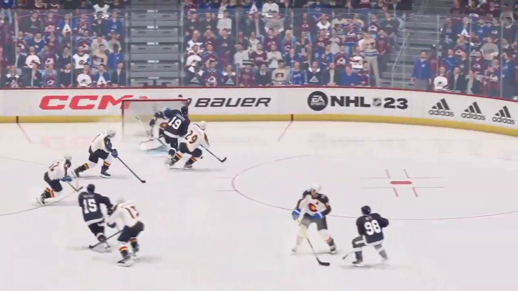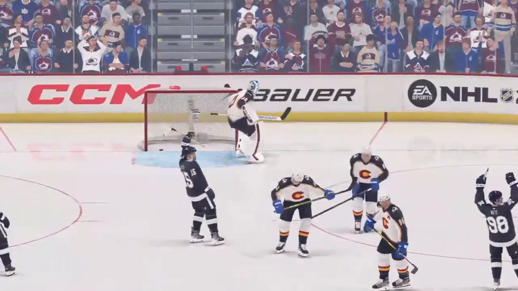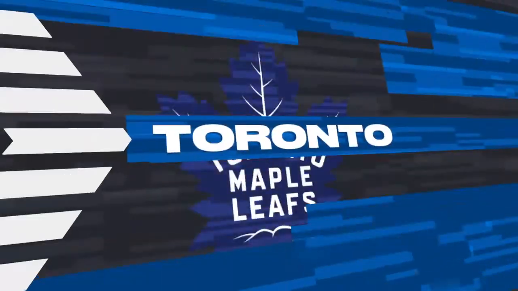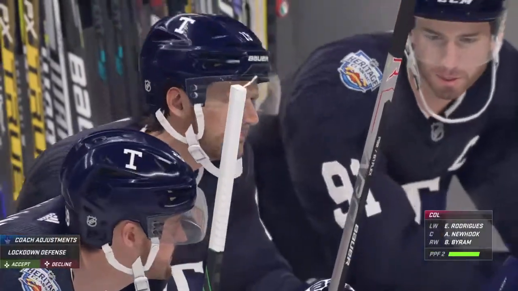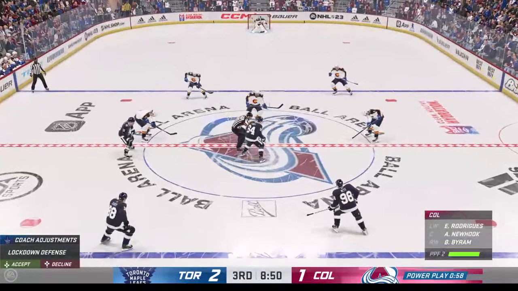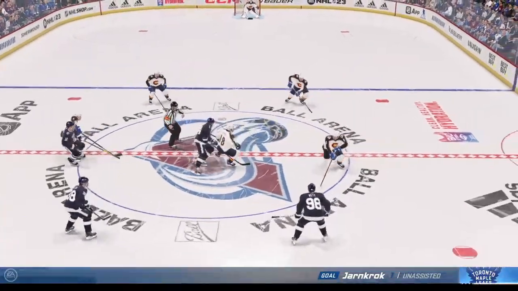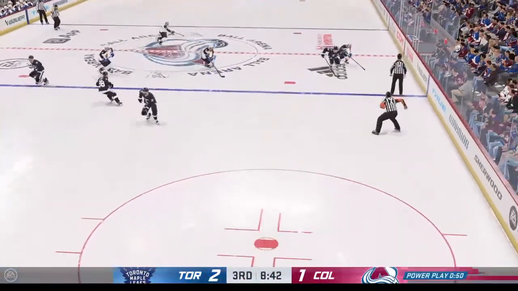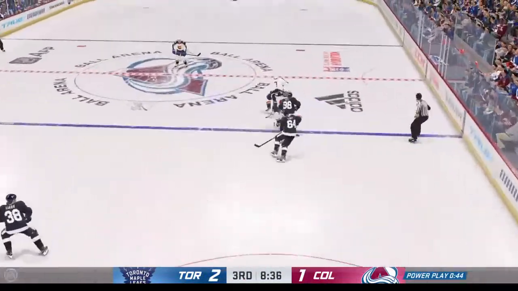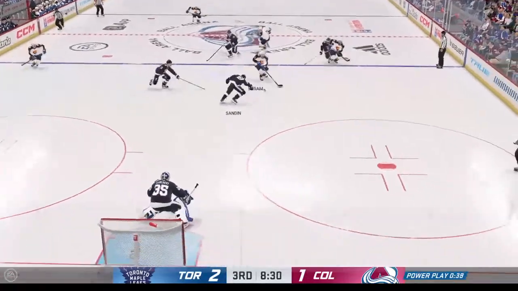Look at the movement. Inside just outweighs and goes right to the right post. Underneath that glove, just above the right pad. And Toronto with their first lead tonight with 8:50 left. Colorado still on the power play. Draw one back. Two breakaways given up on that same power play by Colorado. They looked pretty sloppy, and they paid the price for it.